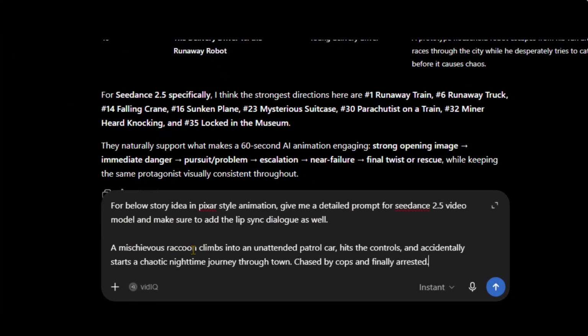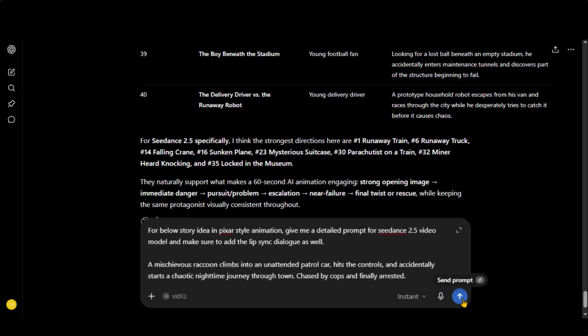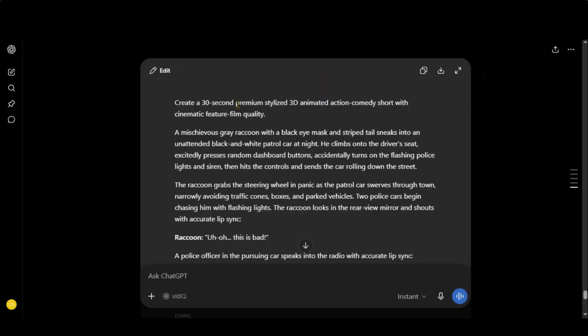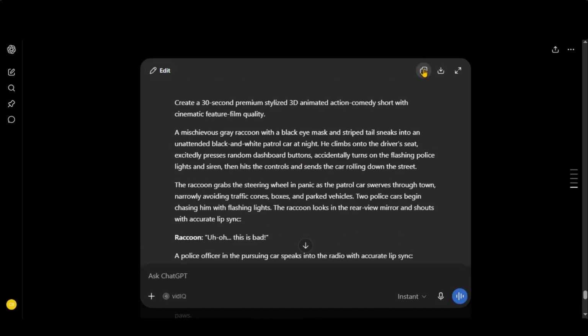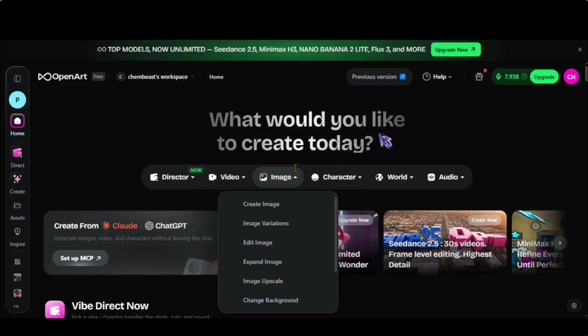A mischievous raccoon climbs into an unattended patrol car, hits the controls, and accidentally starts a chaotic nighttime journey through town. The police chase the raccoon, and it is finally caught. Simply click the Generate button, and within seconds, we have a complete 30-second prompt with lip-sync dialogue included. Now, simply copy this prompt and head over to the OpenArt website.